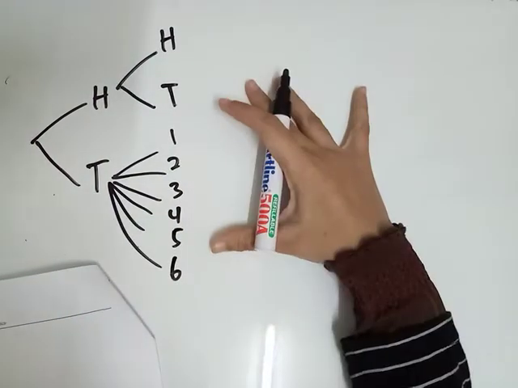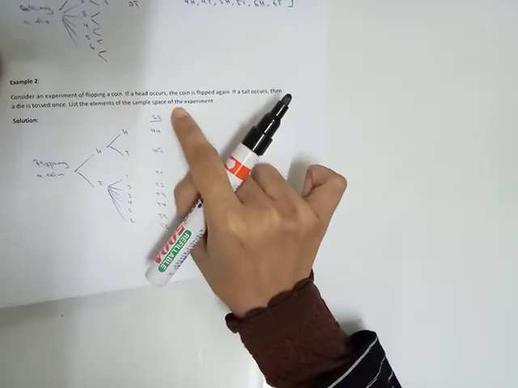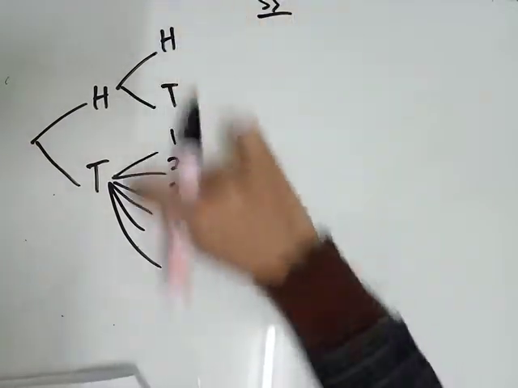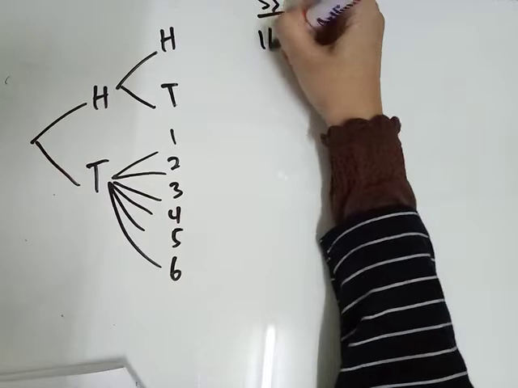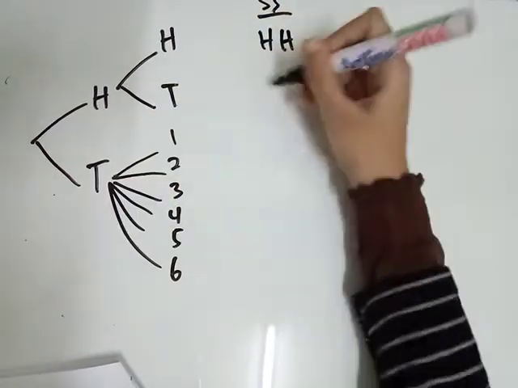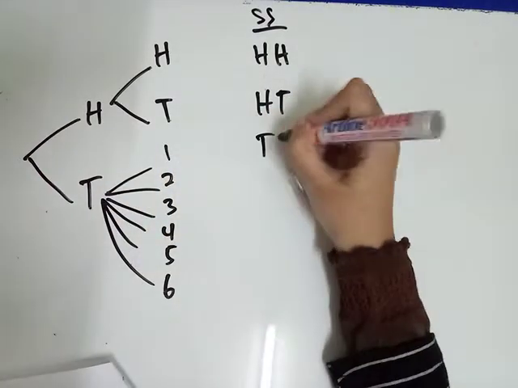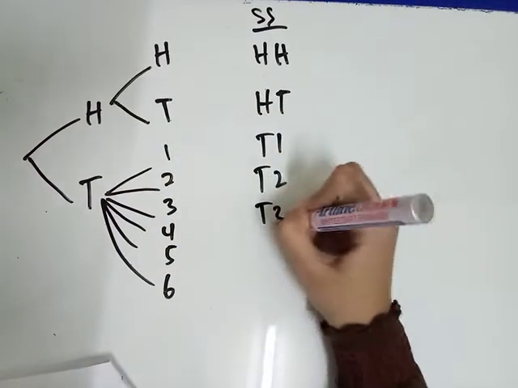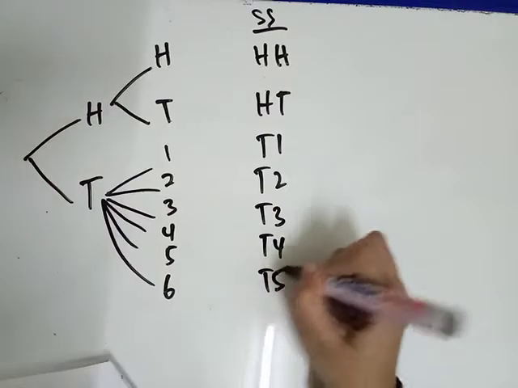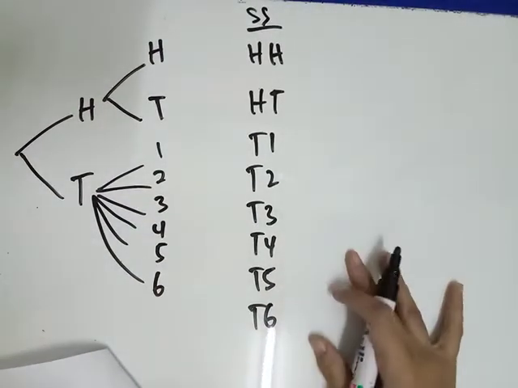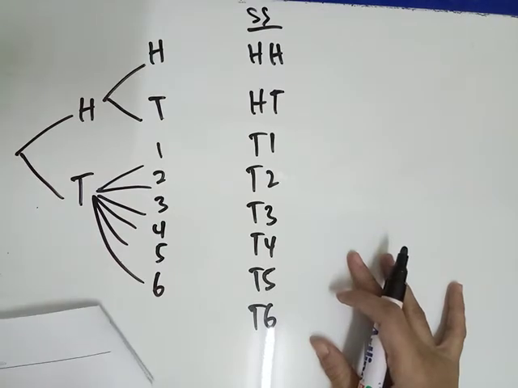And then what does the question ask? List the elements of the sample space of the experiment. So what is the sample space? The sample space is from the outcomes. Head, head. Head, tail. And then tail 1, tail 2, tail 3, tail 4, tail 5 and tail 6. Okay, so this is the answer. These are the elements. Alright, for example 2.